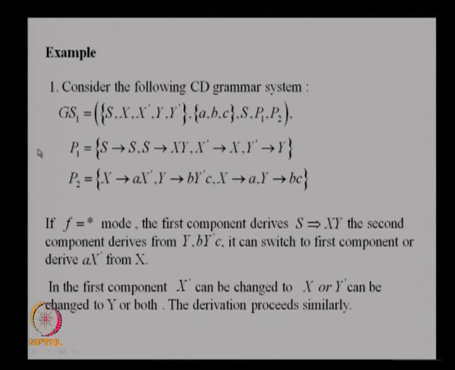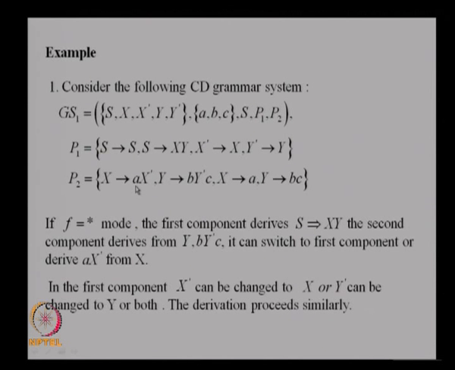So, if I consider equal to 2 mode, in each component there should be 2 steps taking place. So, what you have is you start here, one step, second step. So, X and Y you have, and now you switch to the next component, and in the next component you have this rule and this rule. When you have this rule, one A is generated. When you apply this rule, 2 steps have to be performed in this component, and the only way you can do it is this and this.